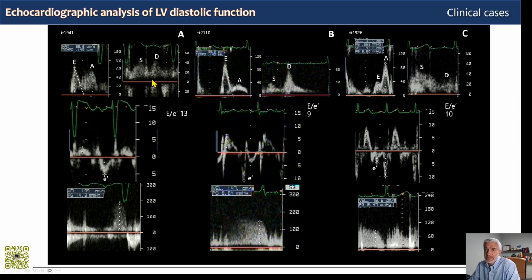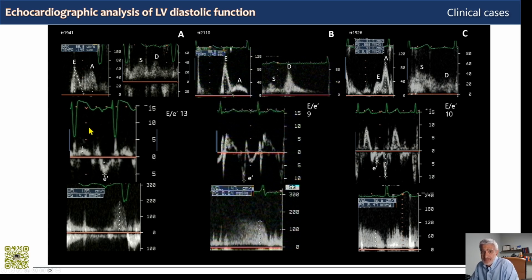Also, if we look at pulmonary venous flow, the diastolic wave is not increased as we would expect along with the E wave, which in fact is not increased. And the systolic wave is not decreased as we would expect in a restrictive phenotype because of reduced reservoir atrial function.